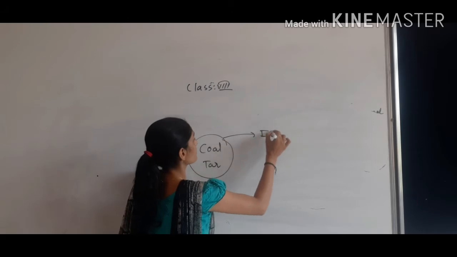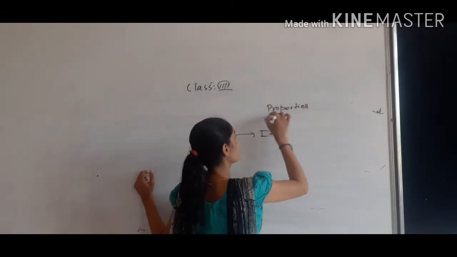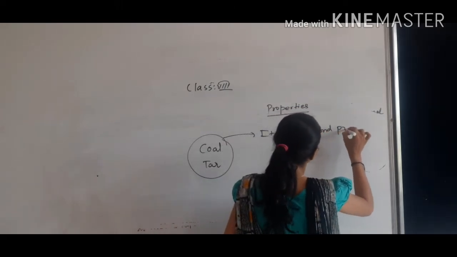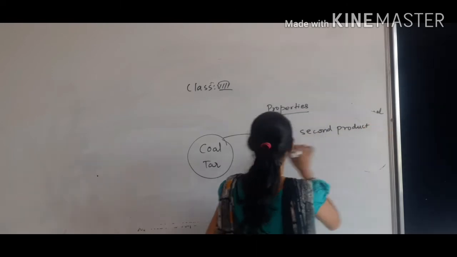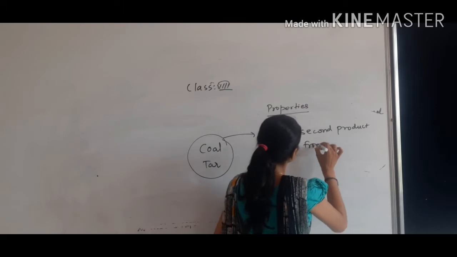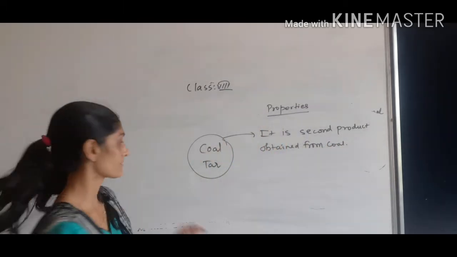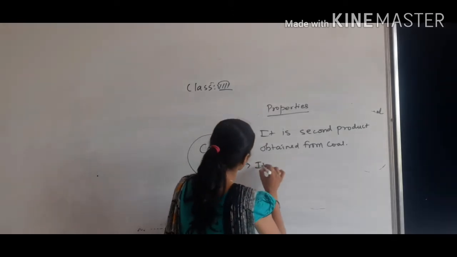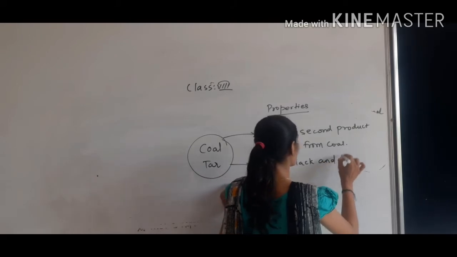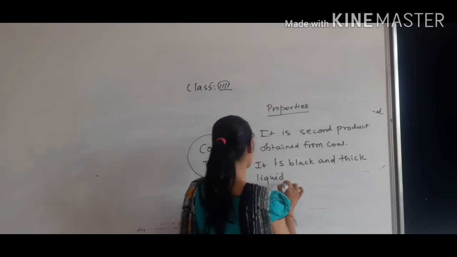So उसकी यहाँ पे मैंने लिख दिया प्रॉपर्टीज. प्रॉपर्टीज और कैरेक्टरिस्टिक बोथ आर द सेम वर्ड. It is the second product obtained from coal by the destructive distillation. Second, it is black and thick liquid.